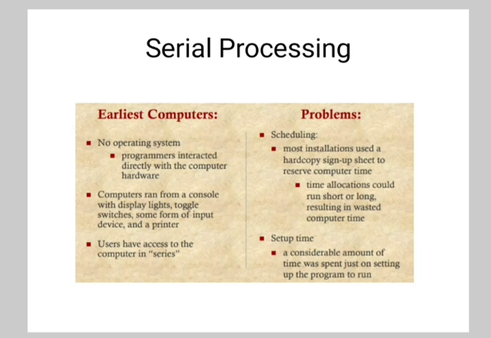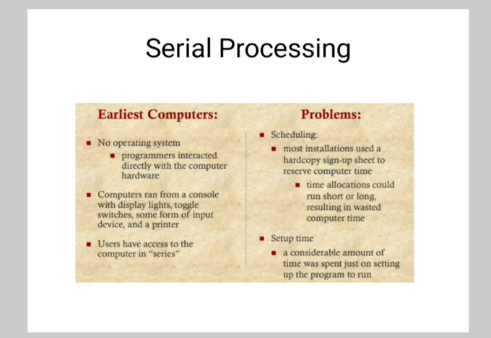So serial processing consists of the earliest computers and the problems. In the earliest computers there was no operating system. The programmers interacted directly with the computer hardware. Here computers ran from a console with a display, lights, toggle switches, some form of input devices, and a printer.